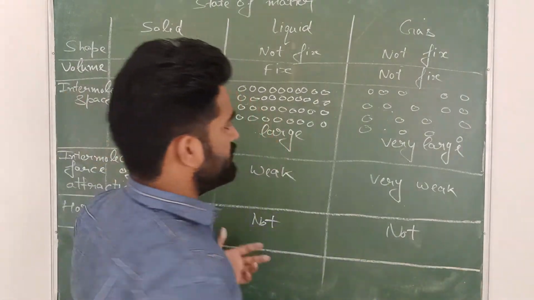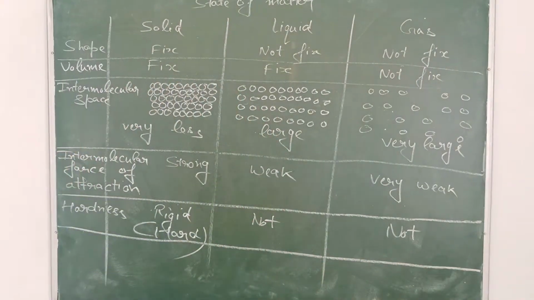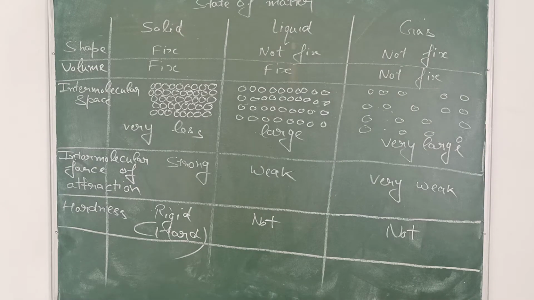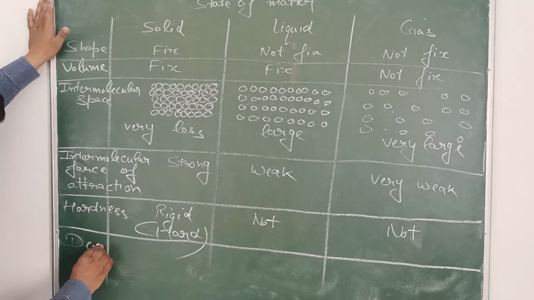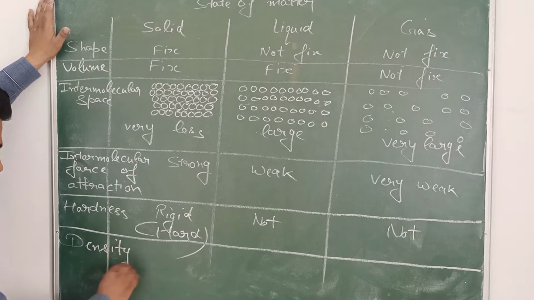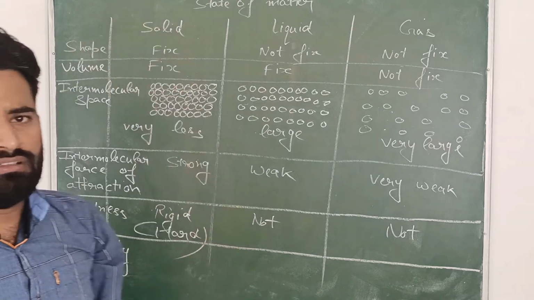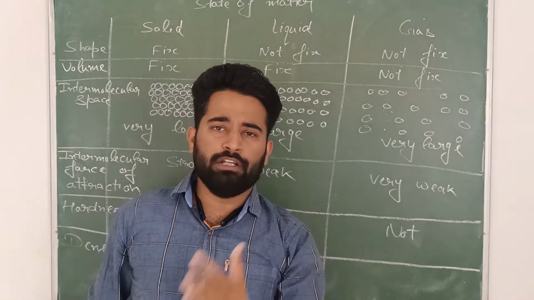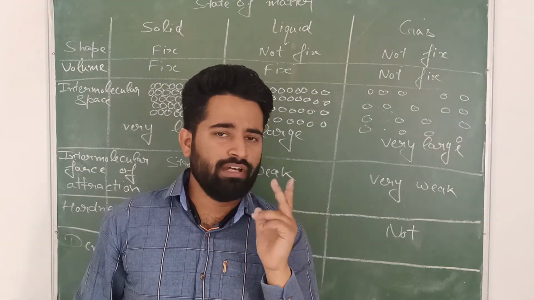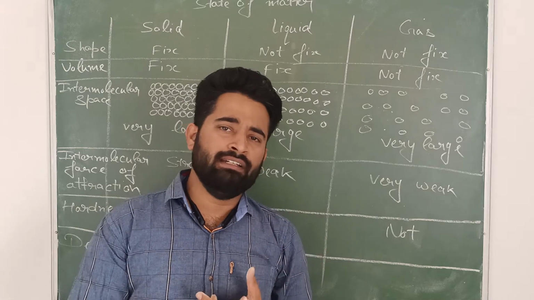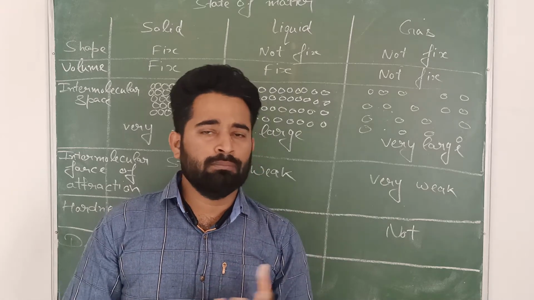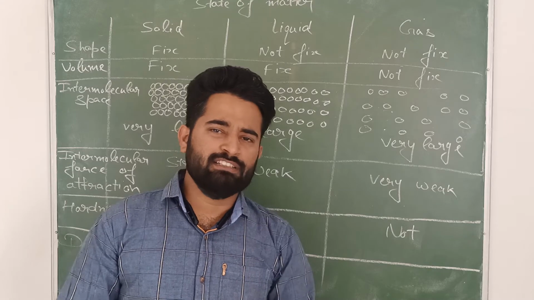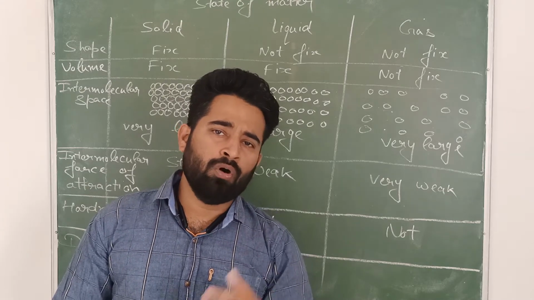You can write these points, then I will tell the sixth point. Sixth point is density. What is density? It is also known as mass per unit volume. For example, we are having two things, one is iron and one is wood. Which of the both is more hard? Iron is more hard, so iron is having more density.